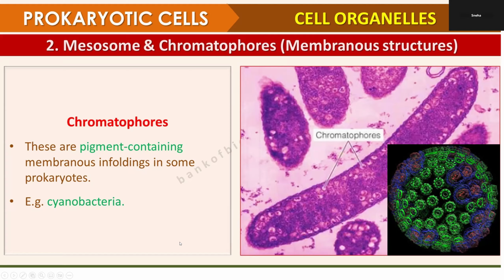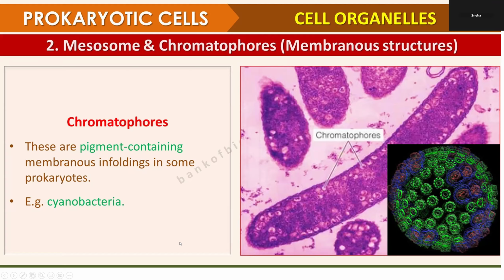Yes, Sneha. What is a mesosome? Formed by the infolding of plasma membrane. It has parts, say the parts here: vesicles, tubules, and lamellae. Okay. And say some functions.